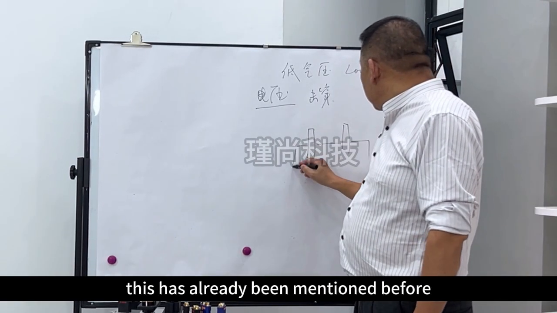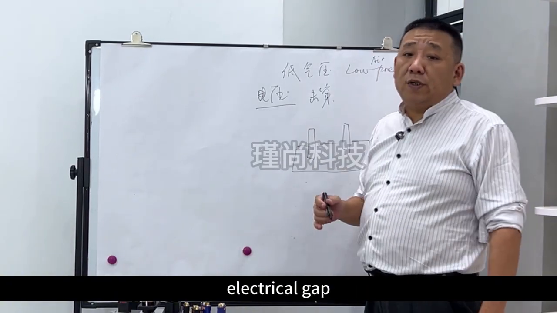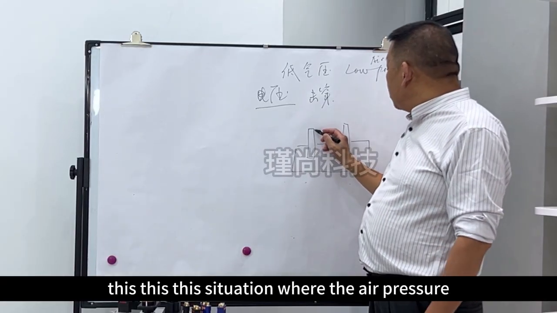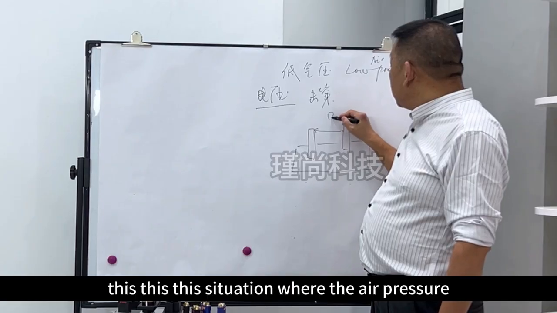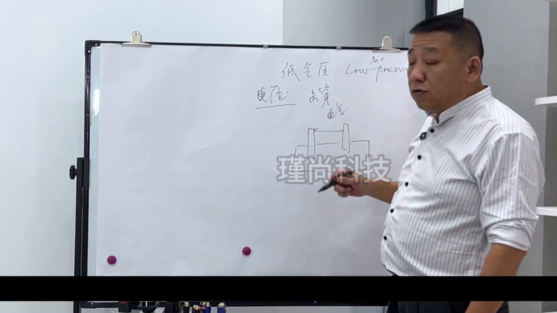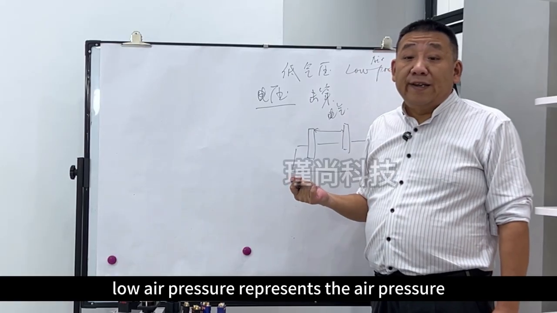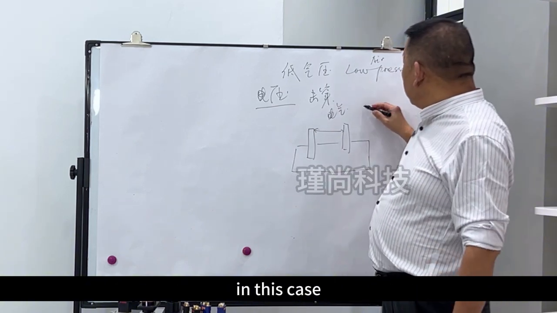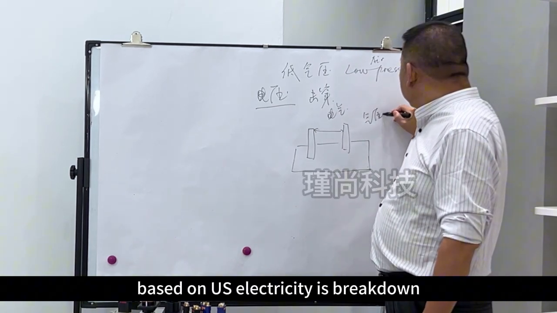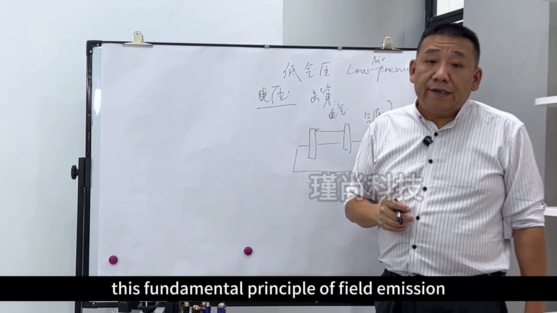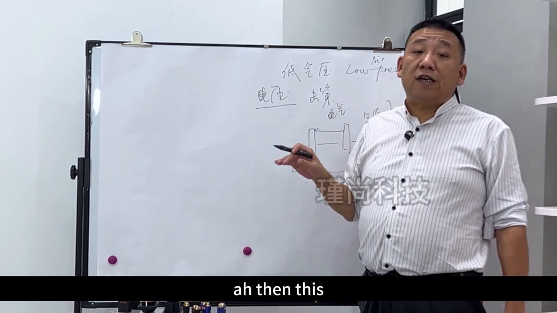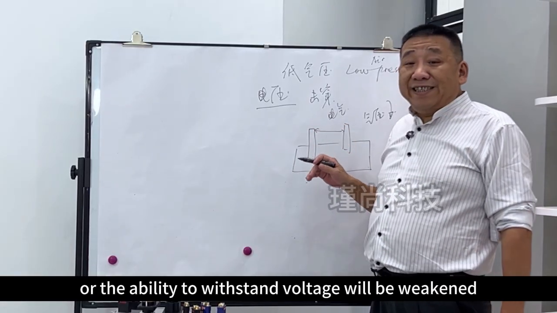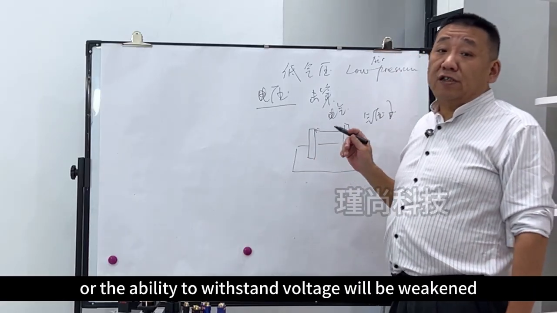This has already been mentioned before: the electrical gap, or creepage distance, is used to measure it. But when the air pressure between the conductors is relatively low, the molecules of air in a unit volume will be less dense. In this case, electricity breaks down based on the fundamental principle of field emission. Then between the two conductors, the ability to withstand voltage will be weakened.